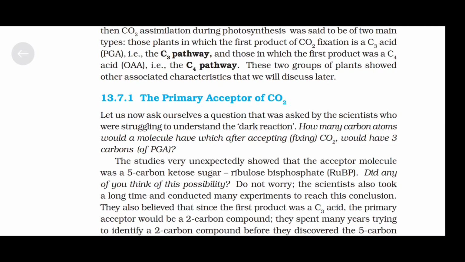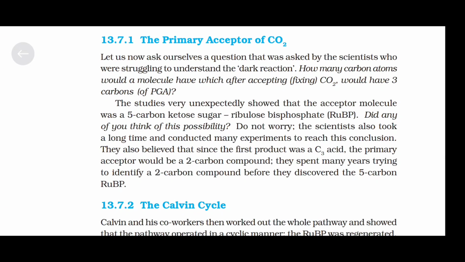Did any of you think of this possibility? Don't worry, the scientists also took a long time and conducted many experiments to reach this conclusion. They also believed that since the first product was a C3 acid, the primary acceptor would be a 2 carbon compound. They spent many years trying to identify a 2 carbon compound before they discovered the 5 carbon RuBP.